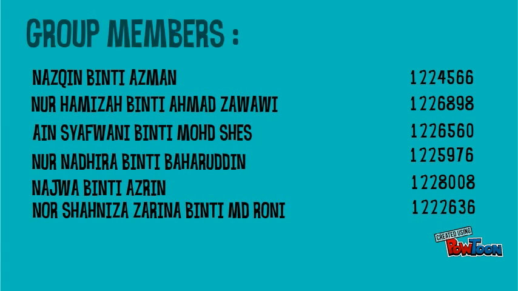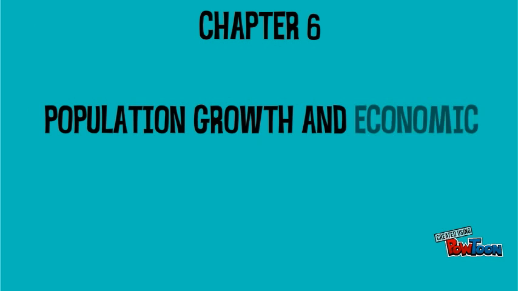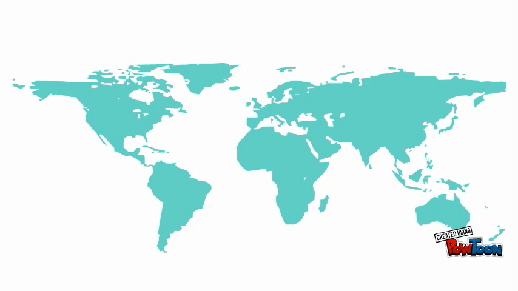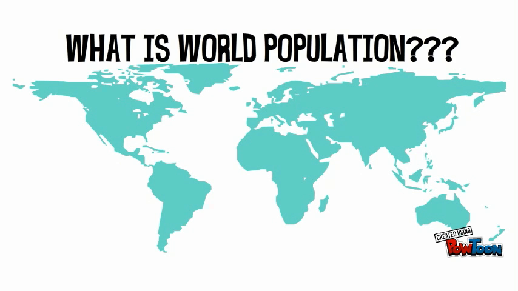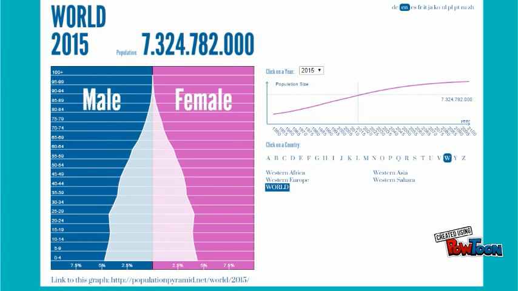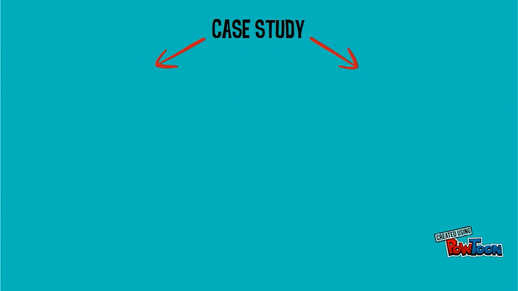We are going to discuss chapter 6, which is population growth and economic development in terms of causes, consequences and controversies. Before we proceed, let us define what world population is. World population is the total number of people living on earth, and this is the current total number of people in the world. Now, we are going to focus on two different case studies.